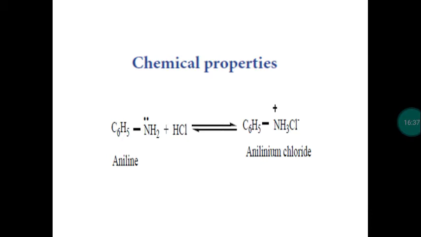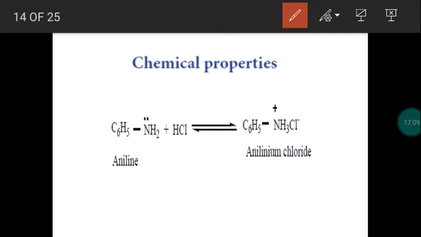It forms an ion. Then according to the Lewis concept, if any substance donates a pair of electrons, it is called a base. So amines are electron pair donors. In the amino group, nitrogen has a lone pair of electrons. It can be easily donated to other species. So amine is a base, which is a proton acceptor as well as an electron pair donor. If it is a base, it will be involved in neutralization reactions.